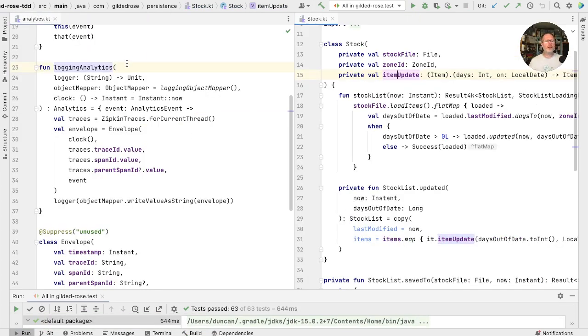Sometimes, as with this logging analytics, it simplifies things not to have a class, just to have a lambda with closure over some parameters. And sometimes, as with this stock, I think it is simpler to have a class with some properties that can be referred to by other collaborators that are namespaced into this class. We have to use our engineering judgment to work out which is better in each case. If you disagree with me about these two cases, then please let me know in the comments and we can have a chat.